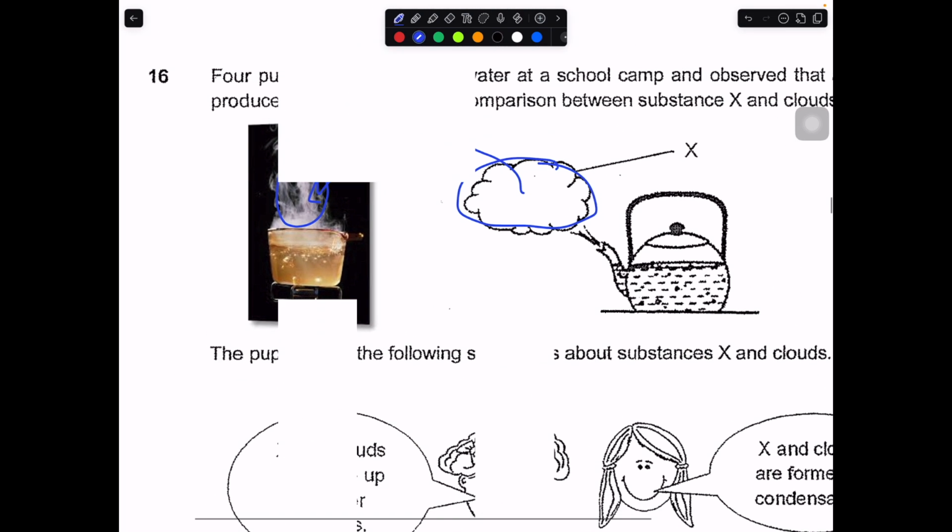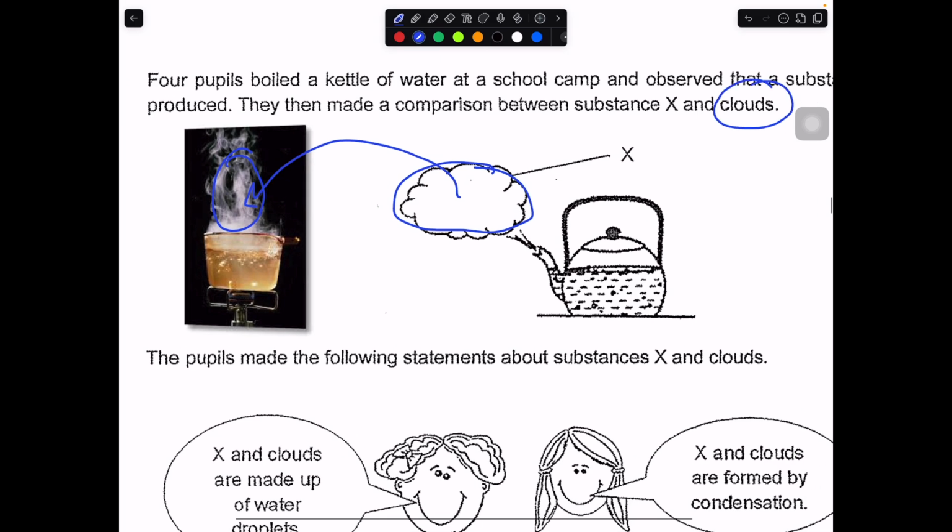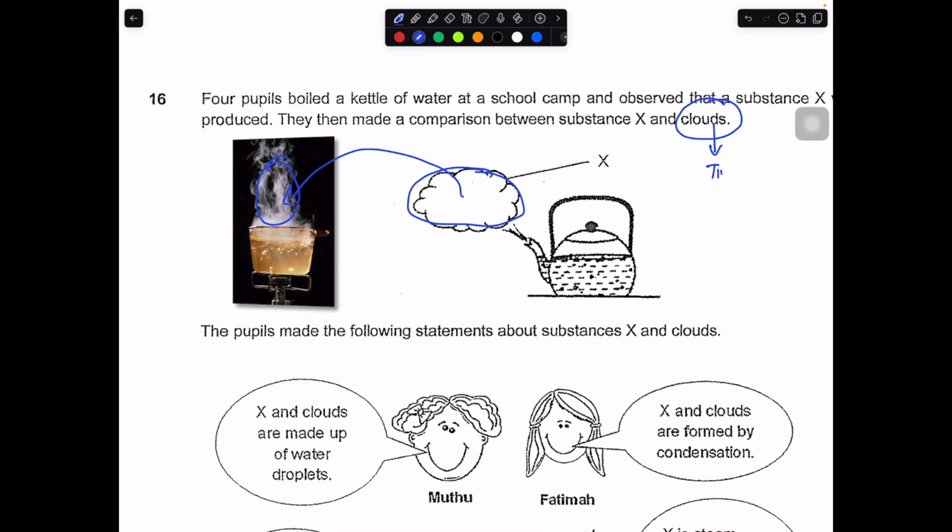So cloud, in this case, they are referring to the clouds that you see up in the sky. Clouds, you know, are tiny water droplets. What you are looking at, this cloud, must be in a liquid state, because gas is invisible to your eyes. So this must be tiny water droplets. So X and cloud are actually the same thing. They are tiny water droplets that exist in a liquid state.